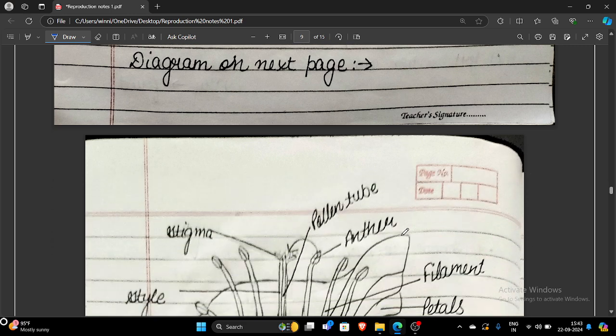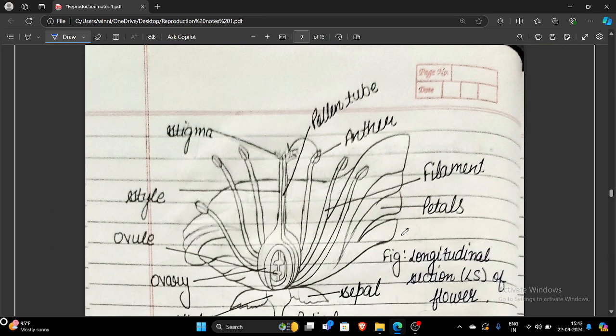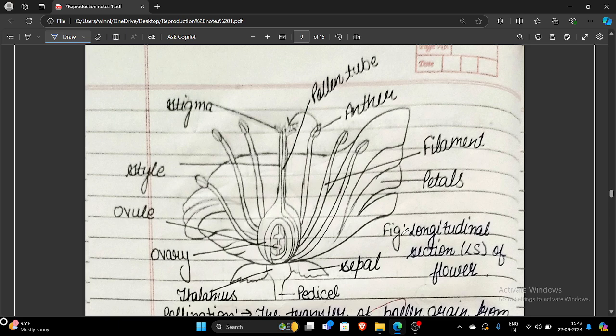So here we have the diagram of a flower, which is a bisexual flower, meaning the male and female parts are present in the same flower. In the male part, the stamen has two main parts: one is the anther and the other is the filament. And the anther produces pollen grains, and the pollen grains carry the male gamete.